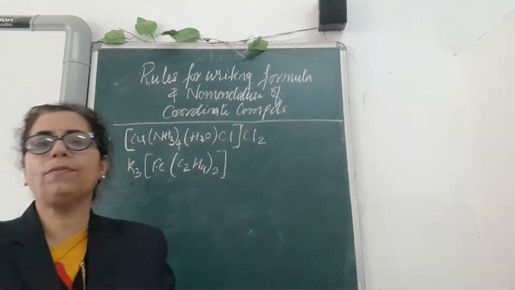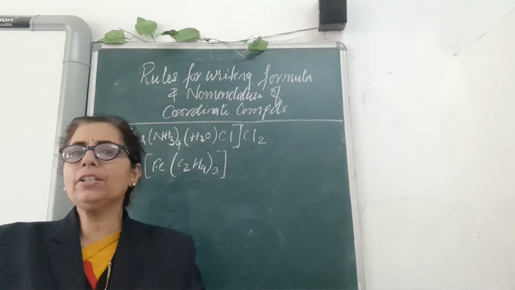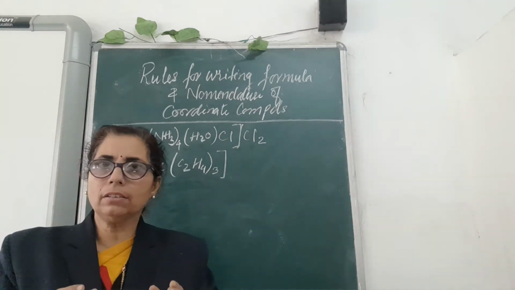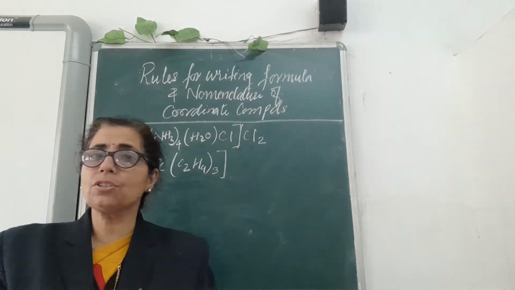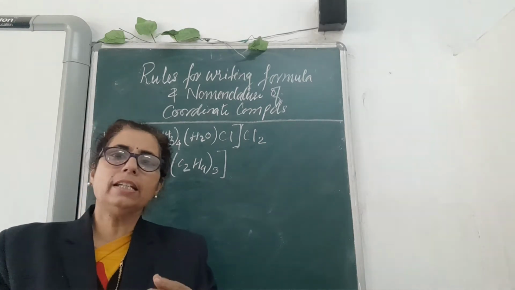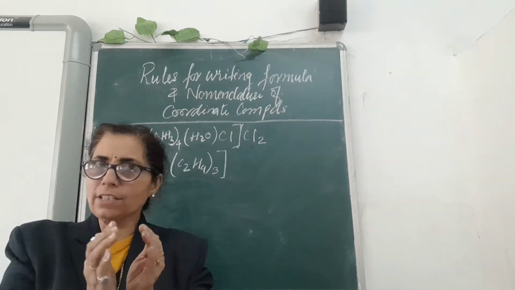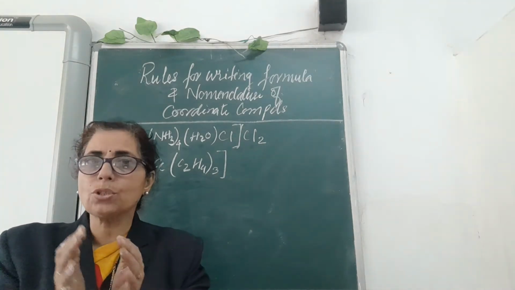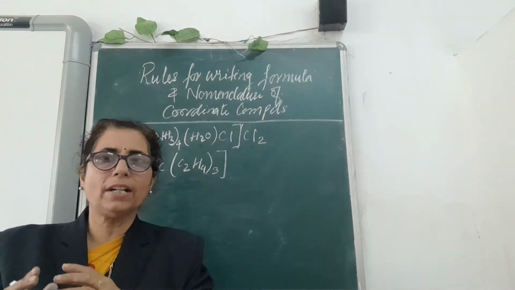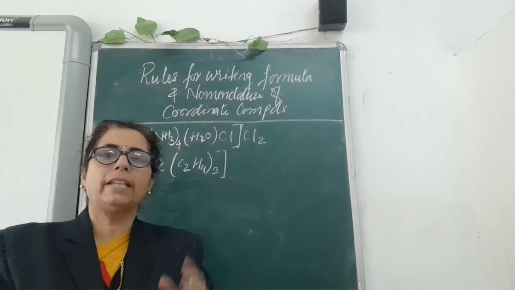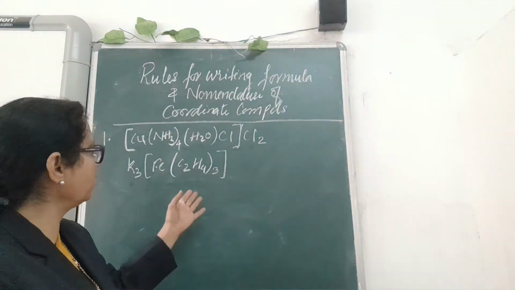The second rule that you have to follow is that whenever you write down the ligands attached to the central metal atom, they should be written very close to one another, seeming like one compound name, which I will discuss later on.